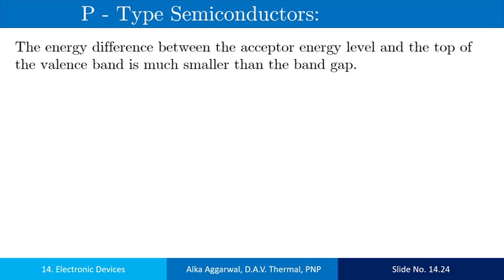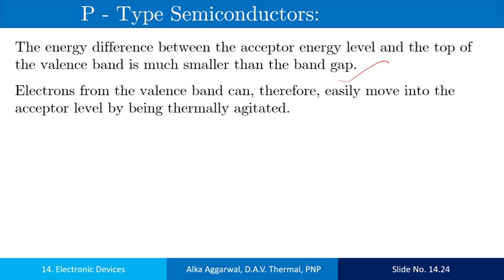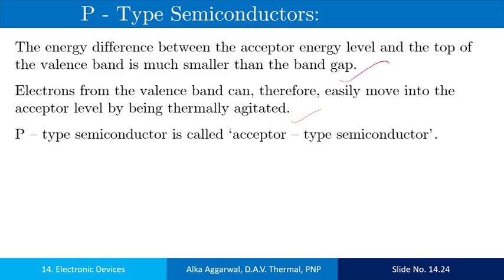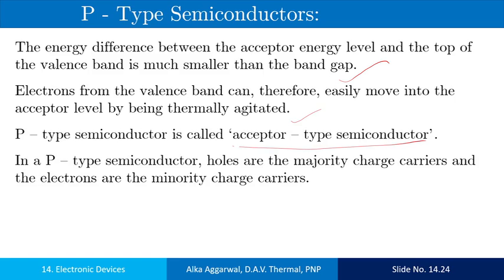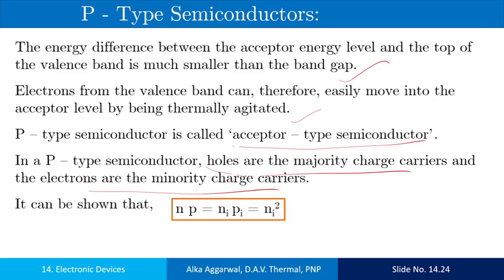The energy difference between the acceptor energy level and the valence band is much smaller than the band gap. I have shown it. Electrons from the valence band can therefore easily move into the acceptor level by being thermally agitated. P-type semiconductor is called acceptor type semiconductor. In P-type semiconductor, holes are the majority charge carriers and the electrons are the minority charge carriers. And as in the N-type semiconductor, the same is in the P-type semiconductor.